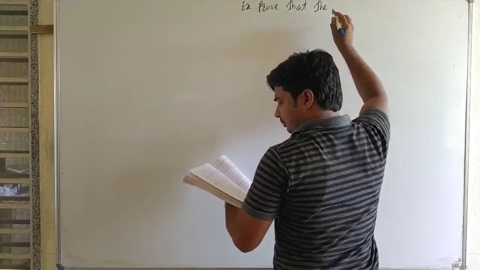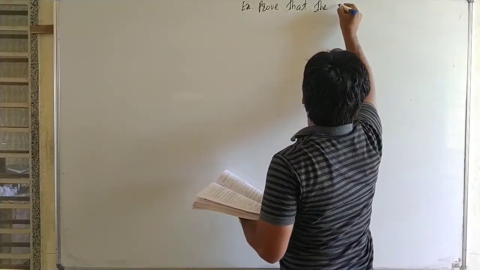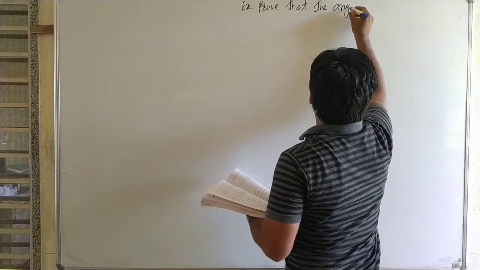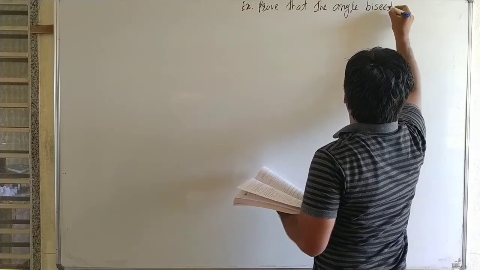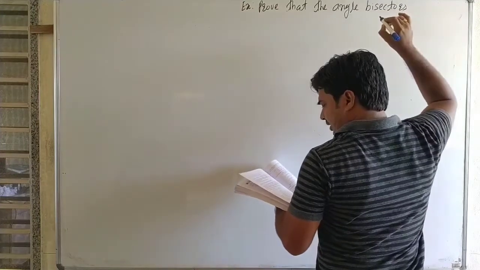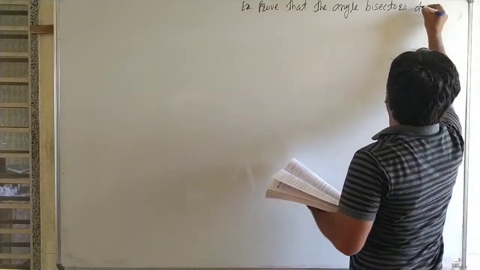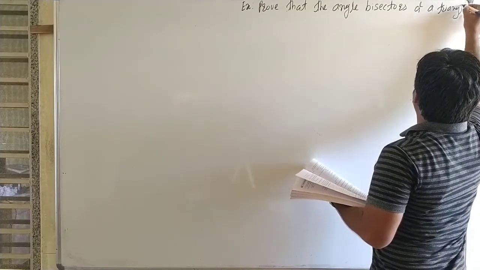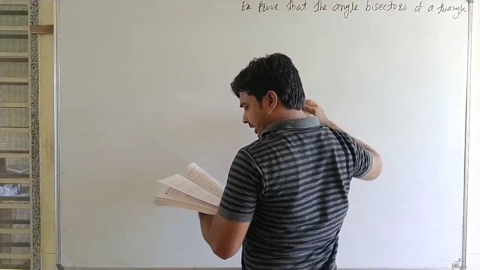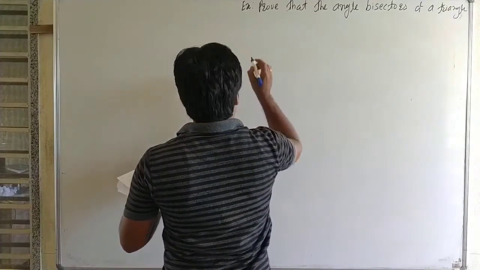Prove that the angle bisectors of a triangle are concurrent.